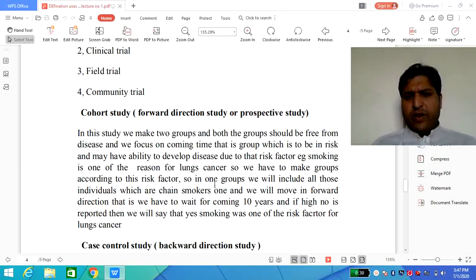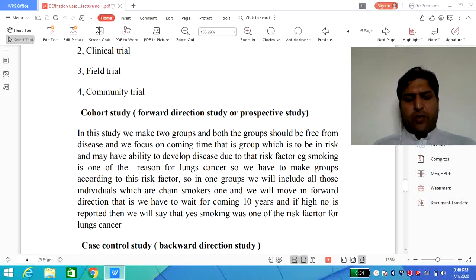So in one group we will include all those individuals who are chain smokers, and we will move in the forward direction. That is, we have to wait for the coming 10 years. If a high number is reported, then we will say that smoking is one of the risk factors for lung cancer. So cohort study is basically a forward direction study, and this is related to the future plan. So here we have to make the groups. Let's suppose we mention that smoking is one of the reasons for lung cancer.